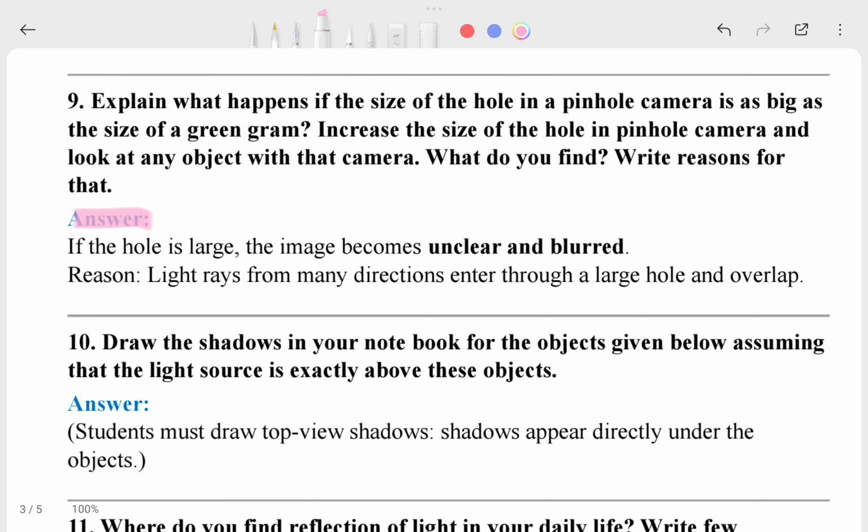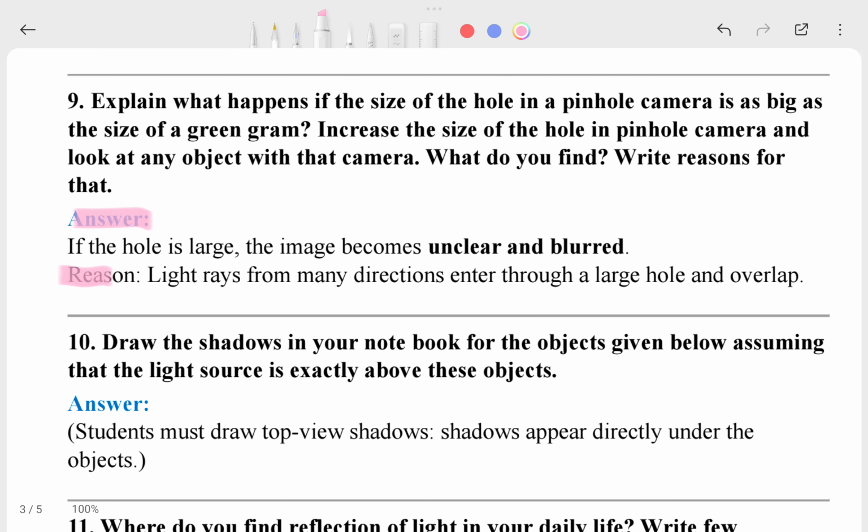Actually this is a big question and the answer is very short. Why? Because the question is asking a lot of things but the answer is perfect. Don't think the question is asking a lot of things, the question is expanding. If you ask simply what happens when the size of the pinhole camera hole is big, that's enough. But he is telling you to write what you find and the reason for that.